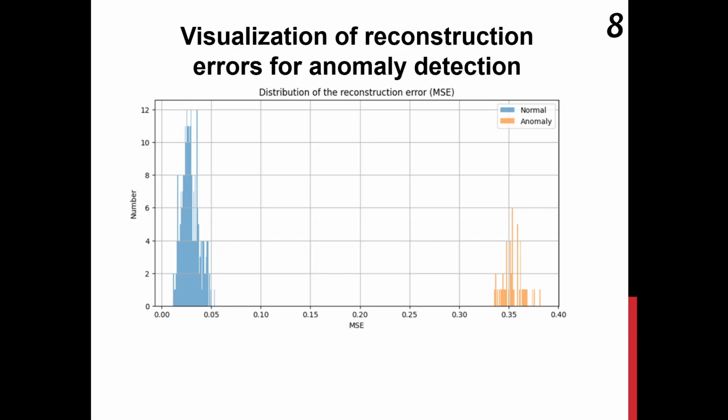Such a clear gap between the two distributions indicates effective training of the autoencoder on normal behavior patterns and allows setting a threshold value for sample classification. The position of the 95th percentile on the training set of normal samples is between these groups, which ensures high sensitivity and specificity of the model in detecting anomalies.